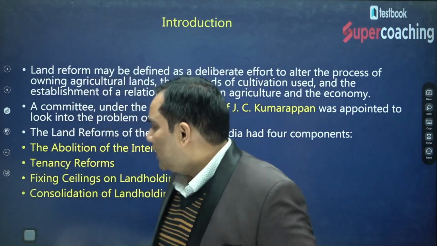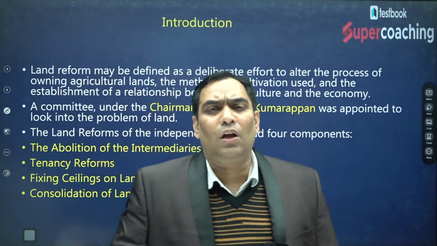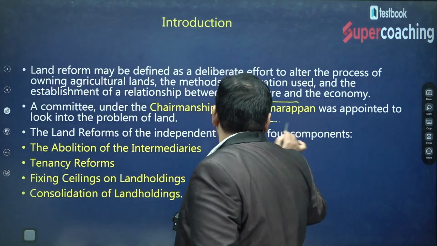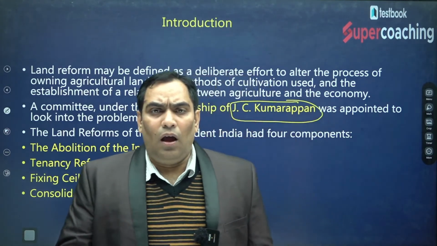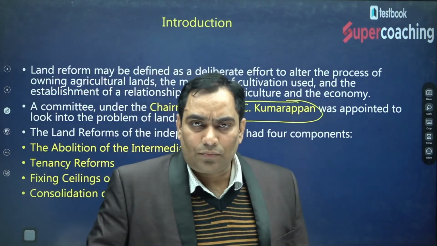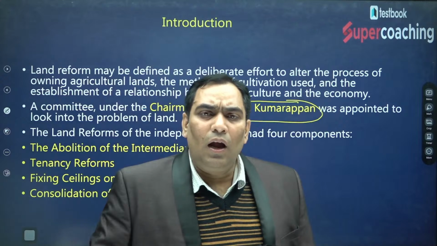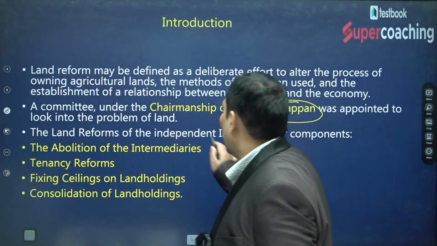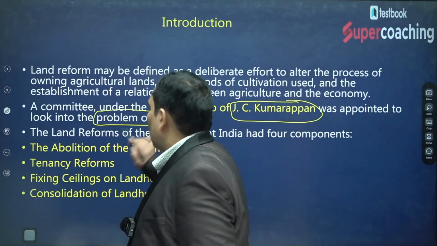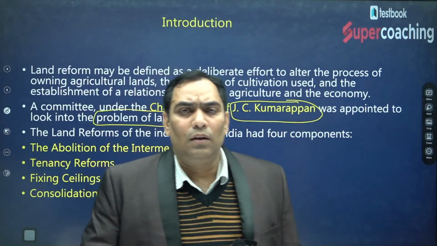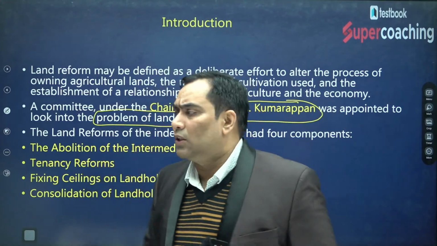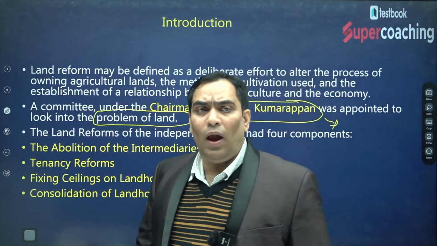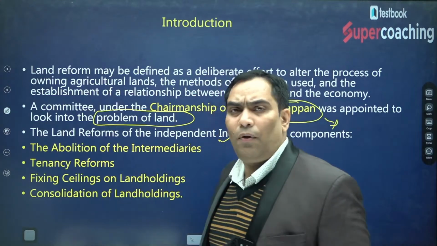These steps were taken on the recommendation of a committee chaired by J.C. Kumarappan. To look into the problems of land, the government appointed the J.C. Kumarappan committee, and this committee recommended land reforms in India.